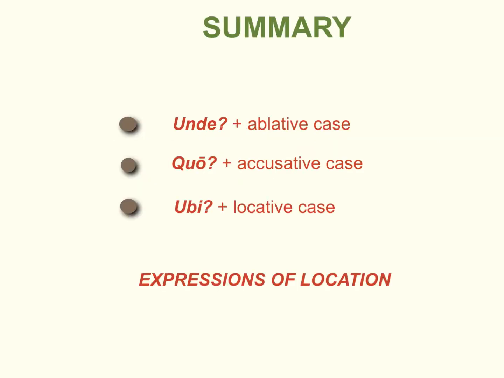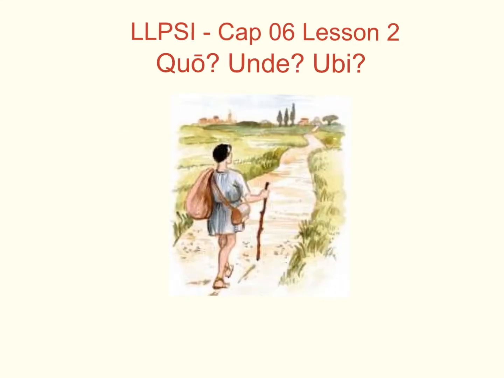In summary, we have discussed 3 main points in this lesson. Unde plus the ablative case, quo plus the accusative case, and ubi plus the locative case. These are all expressions of location. That concludes Lingua Latina per se illustrata, Capitulum Sextum, Lesson 2, Quo, Unde, Ubi.